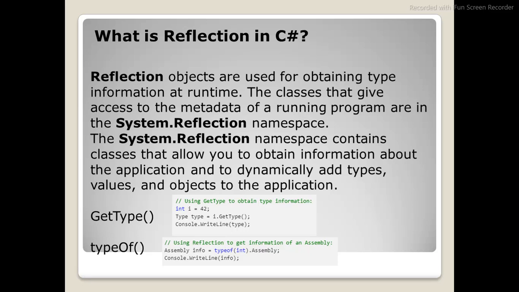You can see dynamic types, add types, values, objects to the application. One example of reflection is GetType. What is the type of your object? I have given simple code here: int i is equal to 42, type is equal to i.GetType. It will basically print integer. So you can get the type of int, assembly.